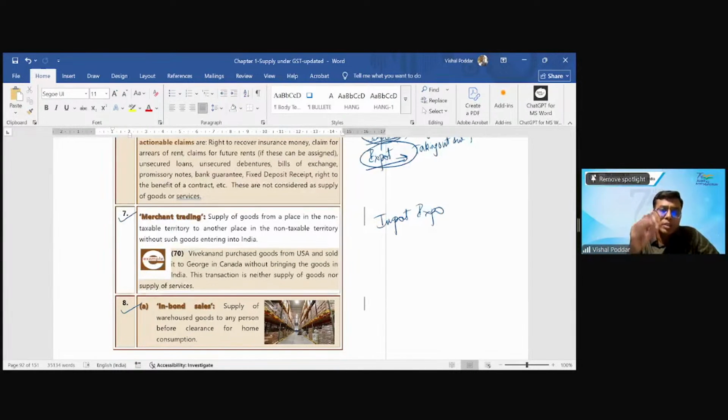So later on, these points were added. First was merchant trading. What is merchant trading? I am buying from a non-taxable territory, simply a country outside India, and supplying to a non-taxable territory. Most important, the goods do not touch India. So out and out, they say that we don't want tax, no GST.